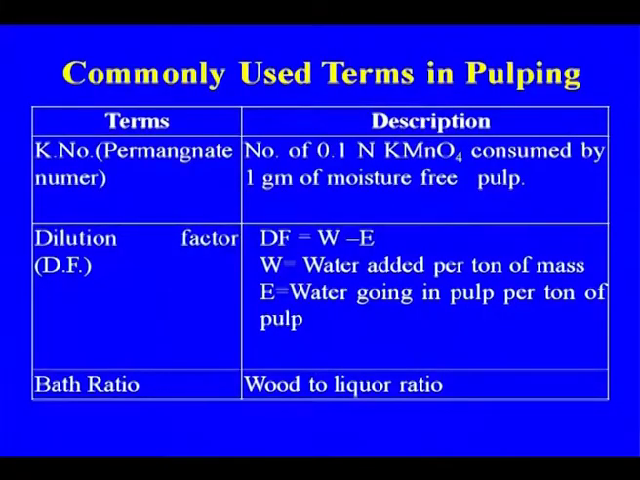These are some of the other terms that we are using to judge whether the chips have been properly cooked or not, or what type of pulp we are making. So, kappa number or the permanganate number, these are the two numbers we are using. In the case of the permanganate number, it is the 0.1 N KMnO4 consumed by 1 gram of moisture free pulp, and even by seeing the appearance of the pulp, if the people are experienced, they can judge what the actual kappa number of the pulp is.